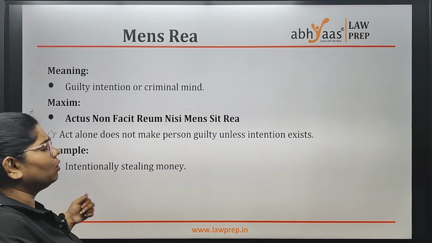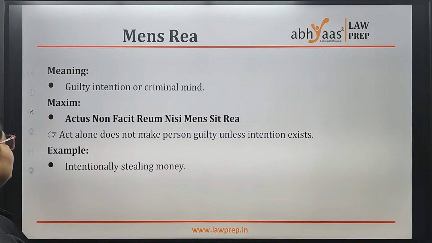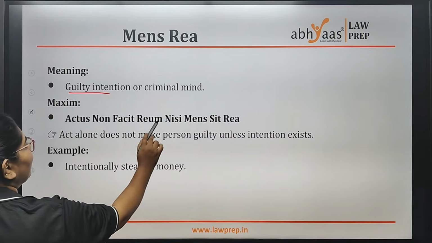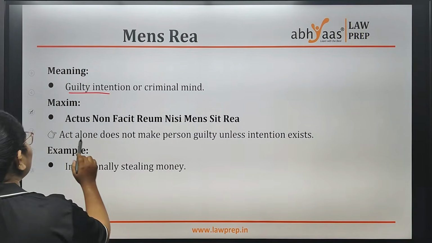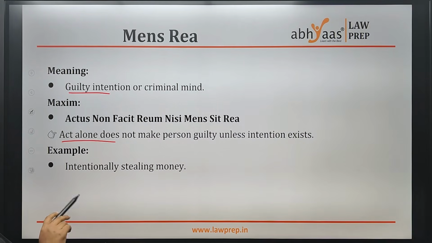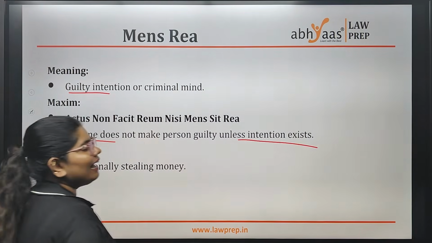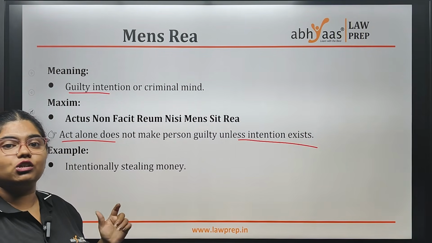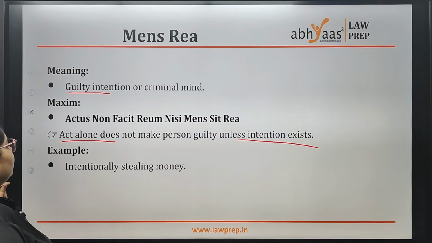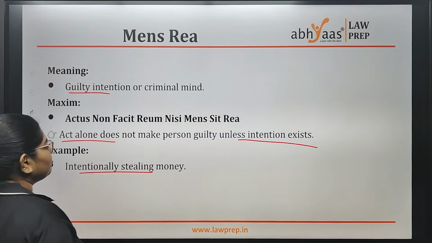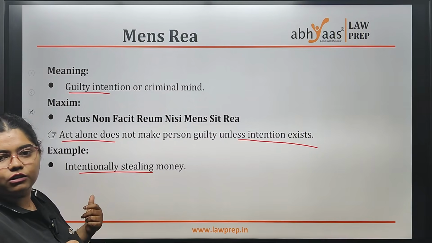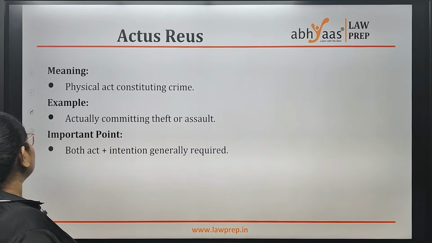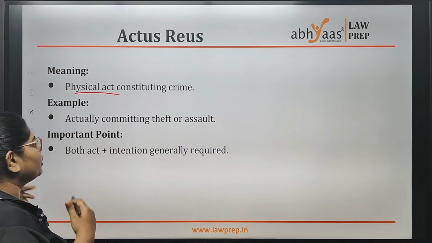Coming to mens rea, as we all know, we have discussed it multiple times. It is nothing but guilty intention, and the maxim we use here is actus non facit reum nisi mens sit rea, which means act alone does not make a person guilty unless you have an intention to commit that particular act. The act alone is not enough. You should also have bad intention. The example is intentionally stealing money. This is wrong. If I take it mistakenly thinking it is mine, it is not wrong. It is not theft. Coming to actus rea, it is nothing but the physical act, the actual act you do.